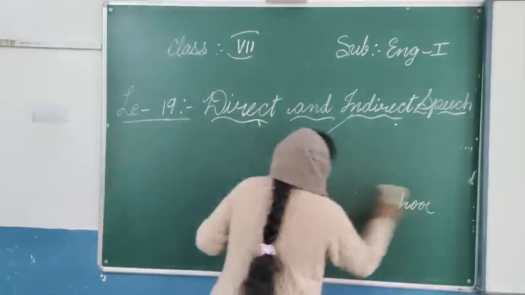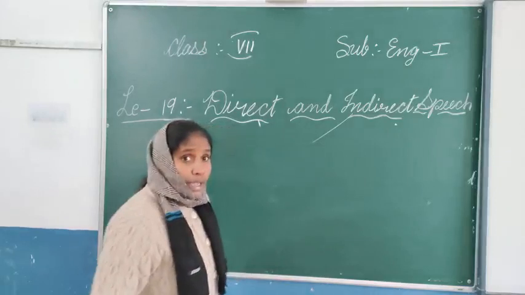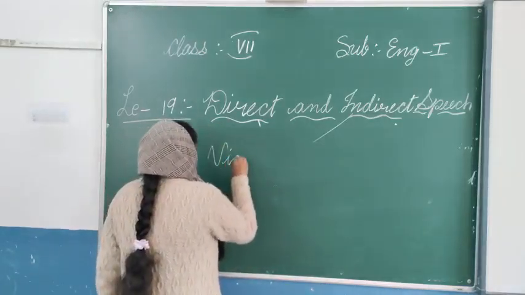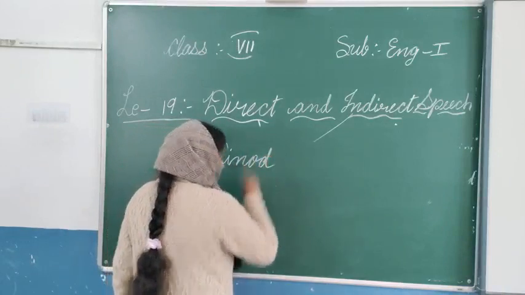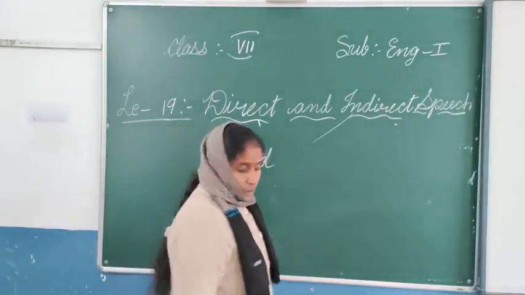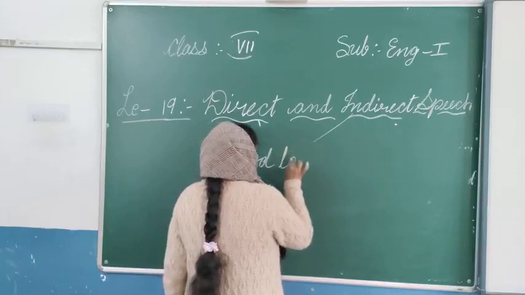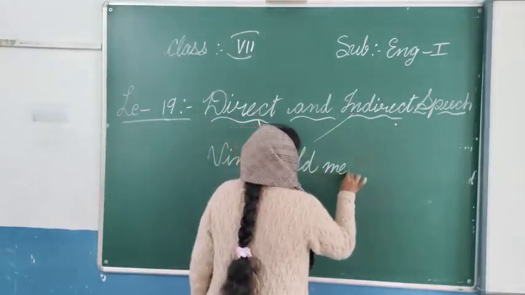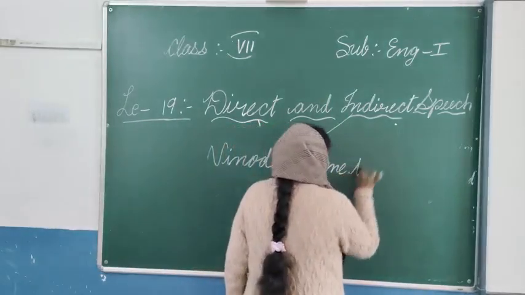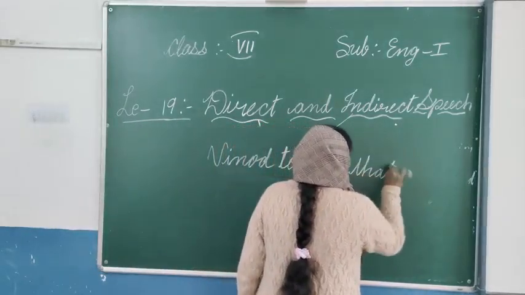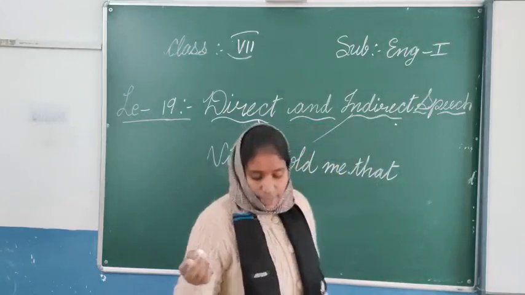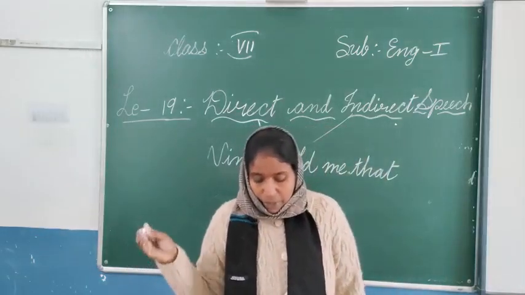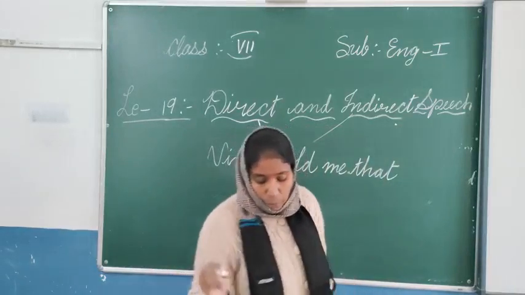Then after that, what do we use? A subordinating conjunction, that. Then the sentence: Vinod told me that the car could be parked.